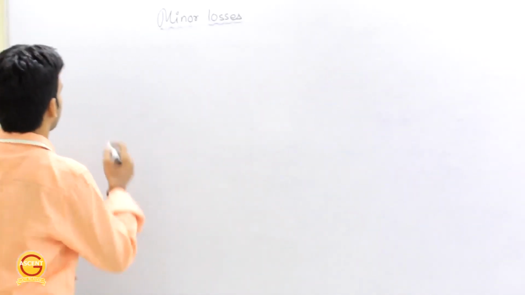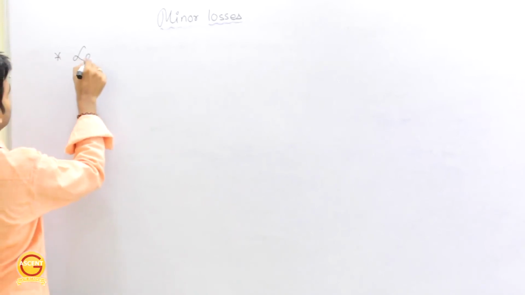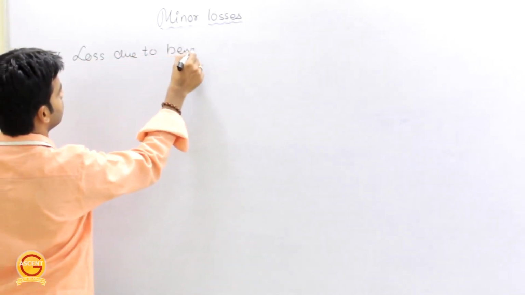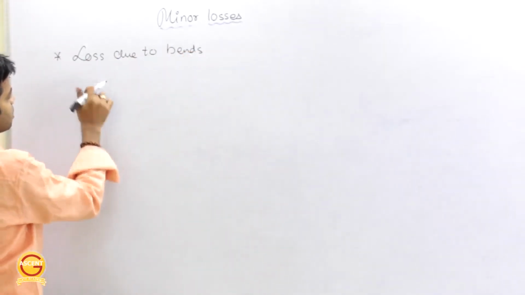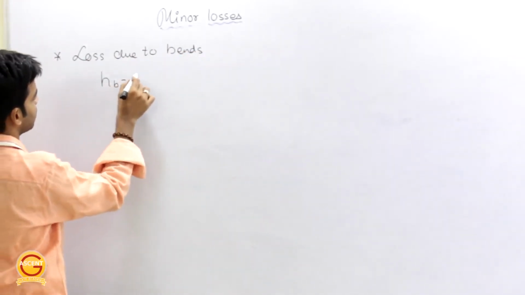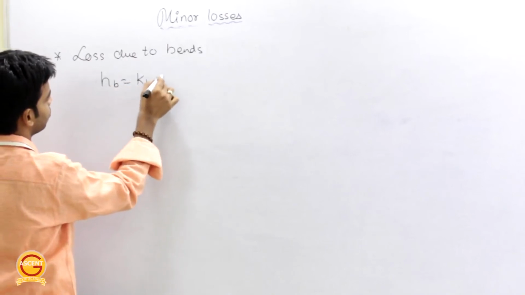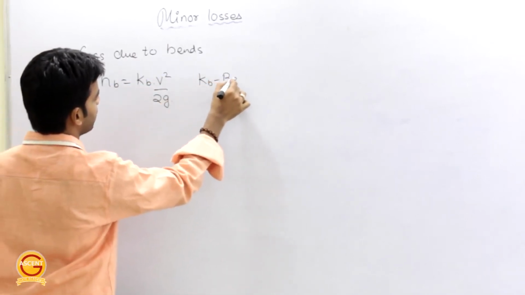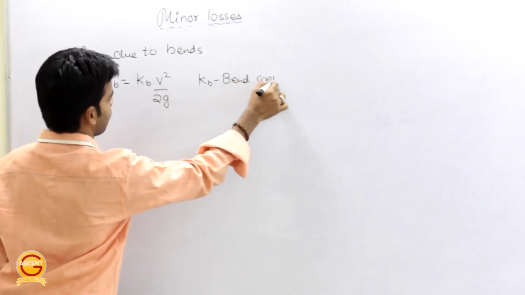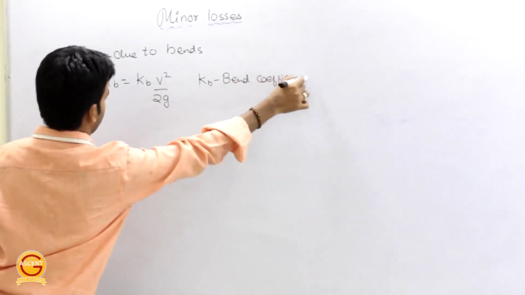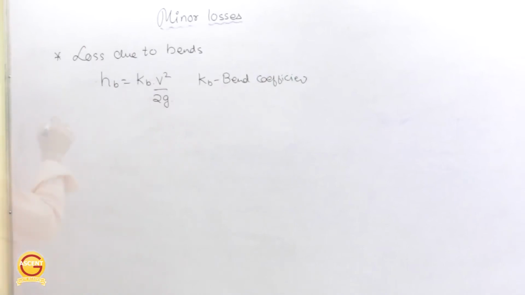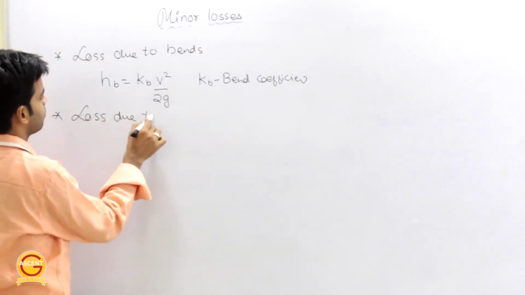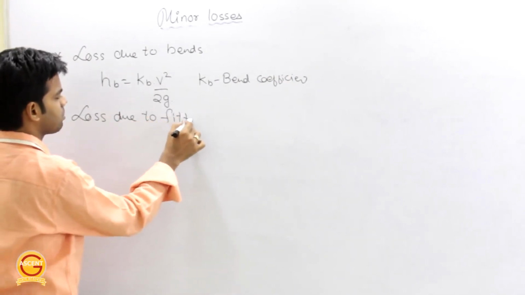Now there are a few more losses, as I told you. First is loss due to bends in pipe. So this loss HB is nothing but KB into V square by 2g, where KB is the bend coefficient. Similarly, loss due to fittings, we have different fittings in the pipes.